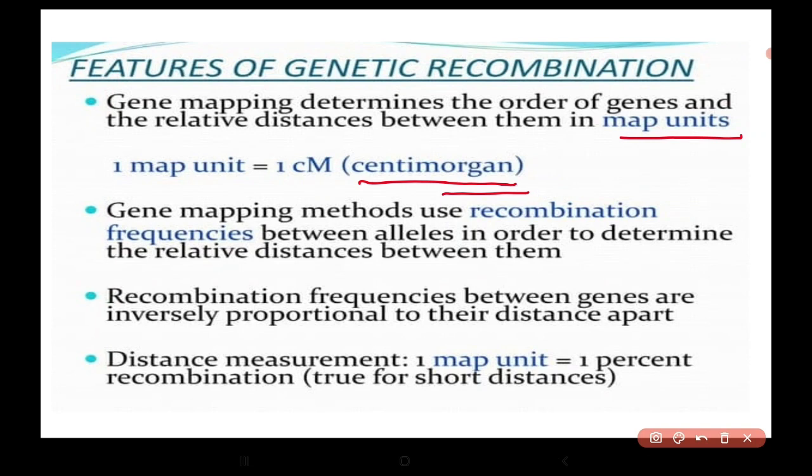The gene mapping method is used to find recombination frequency between the alleles in order to find the relative distance between them. Recombination frequencies between the genes are inversely proportional to their distance. So distance measurement equal to 1 map unit means 1% of recombination.